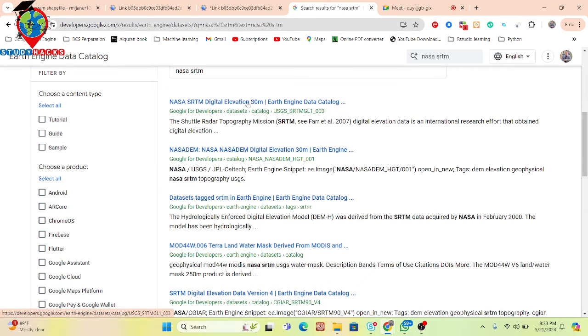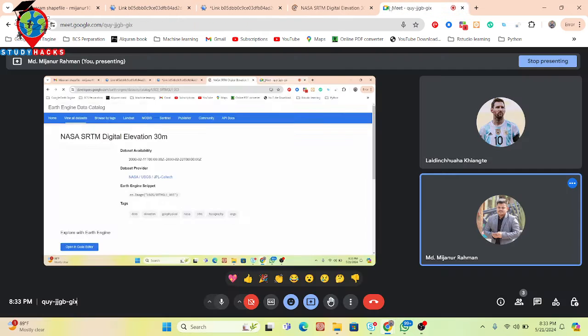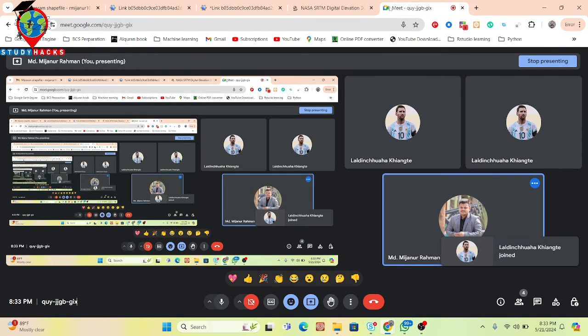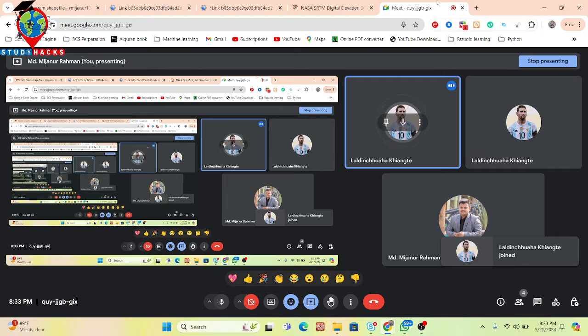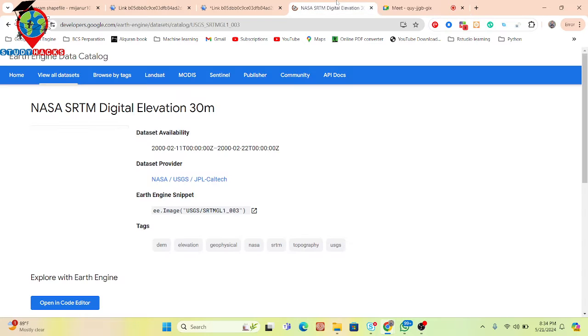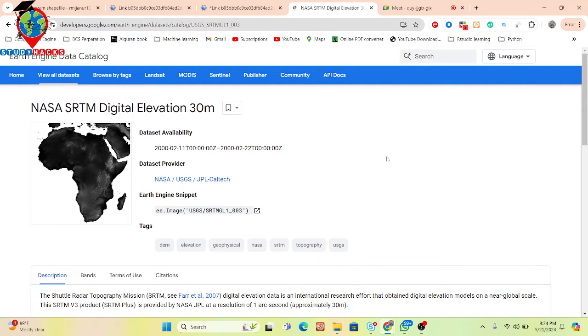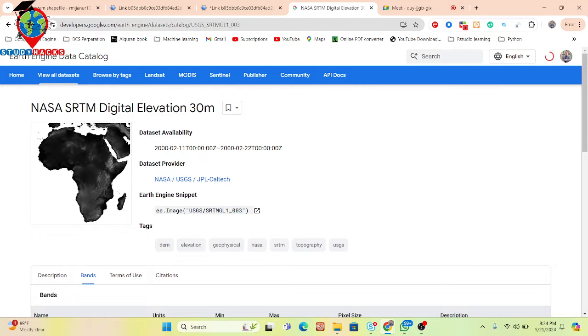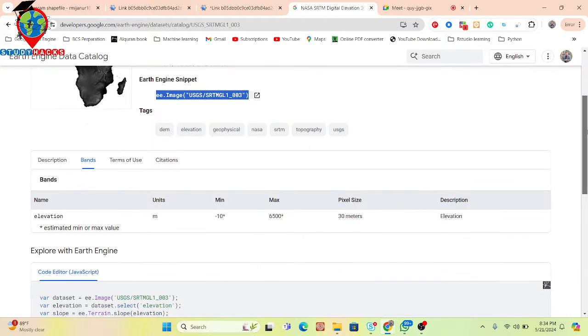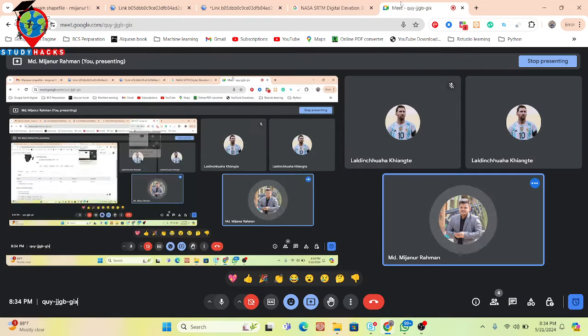So you can see NASA SRTM, the elevation. I simply copy this ID to this dataset. It provides our elevation data, and the result is in meters with a 30 meter pixel size.